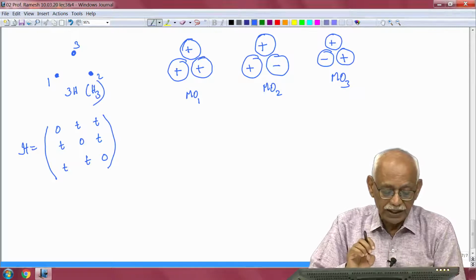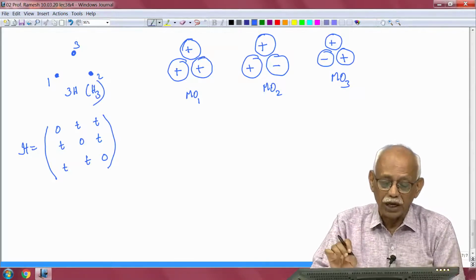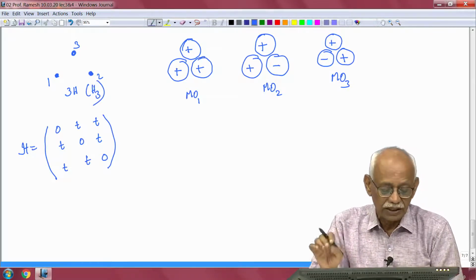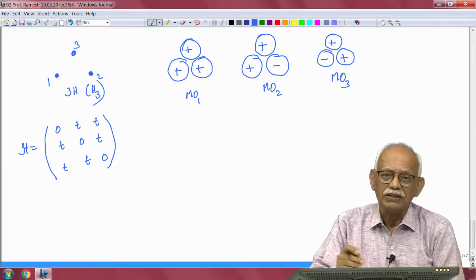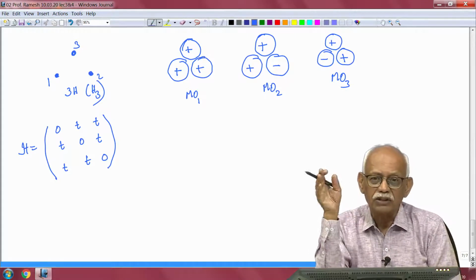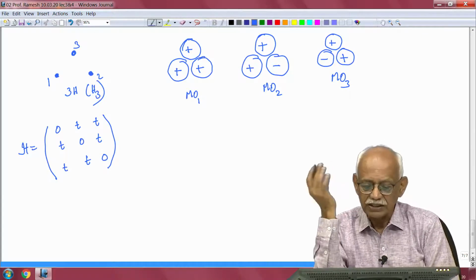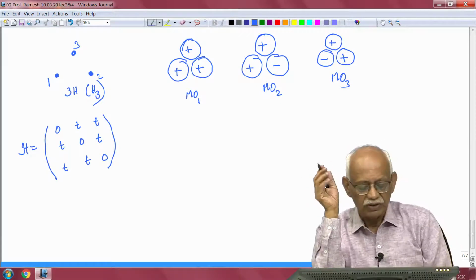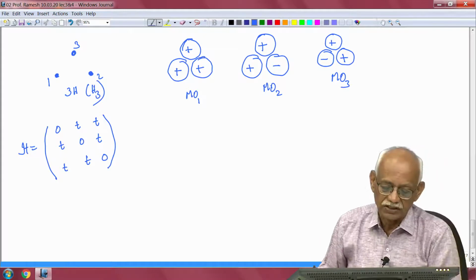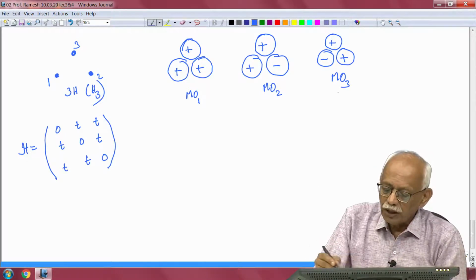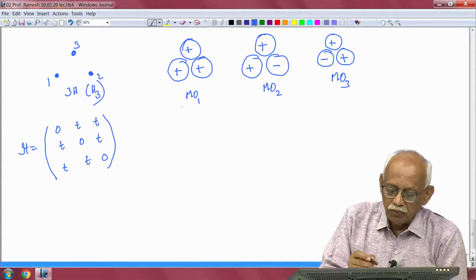Although I should say that the integral is actually -1 when you do the calculation of the integral. But otherwise the eigenvalues are not going to change when you make it T -1 or T +1. There is a certain symmetry associated with it, which I will come to later on when it is necessary.